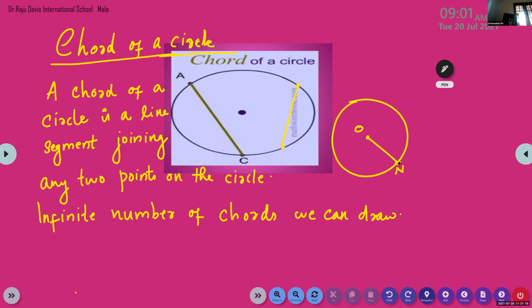Chord means any 2 points on the circle. You take 2 points on the circle itself and join, right? So is radius a chord? No. As Manu said, radius is not a chord. A chord is 2 points. Take 2 points on the boundary and join, only that.